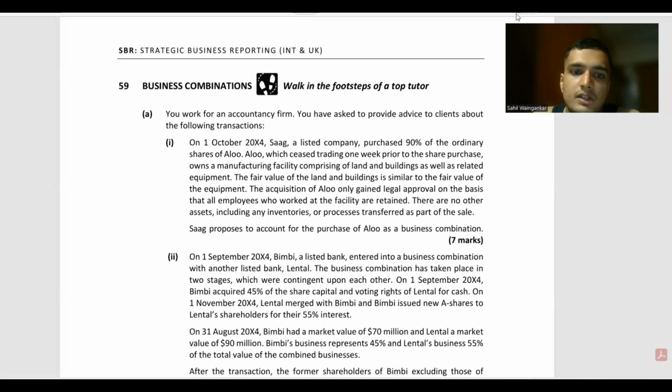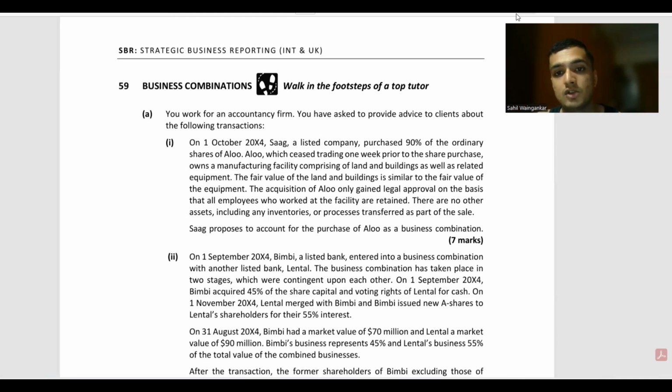In accordance with IFRS 10, consolidated financial statements, an investor controls an investee when the investor has significant power over the investee, is exposed to or has rights to variable returns from the investee, and has the ability to affect those returns with its operations.